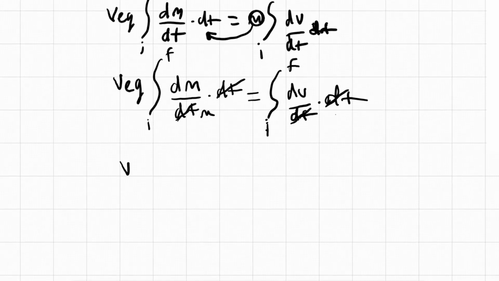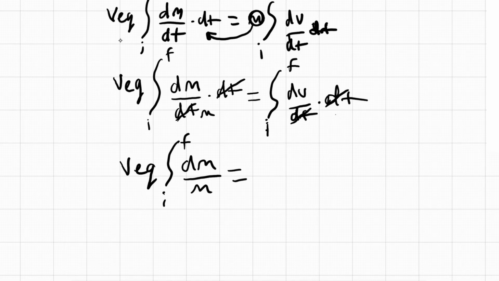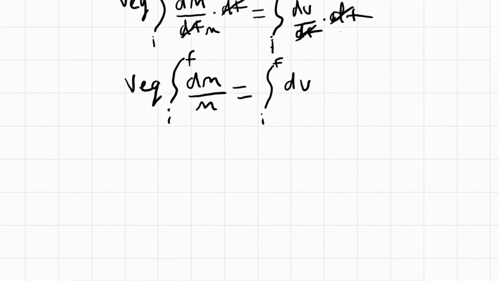So we're left with v equivalent times the integral from initial to final of dm over m, which is equal to the integral from initial to final of dv, and the integral of dv is just v because this integral is adding up all the little dv's.